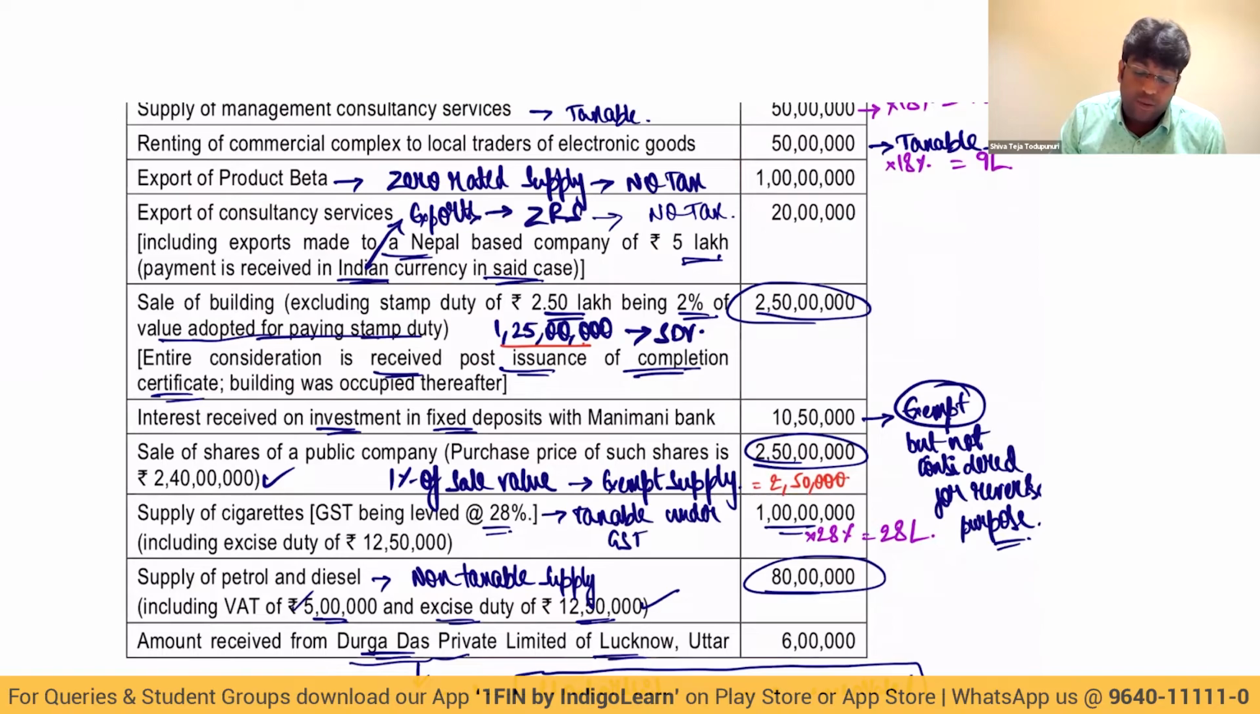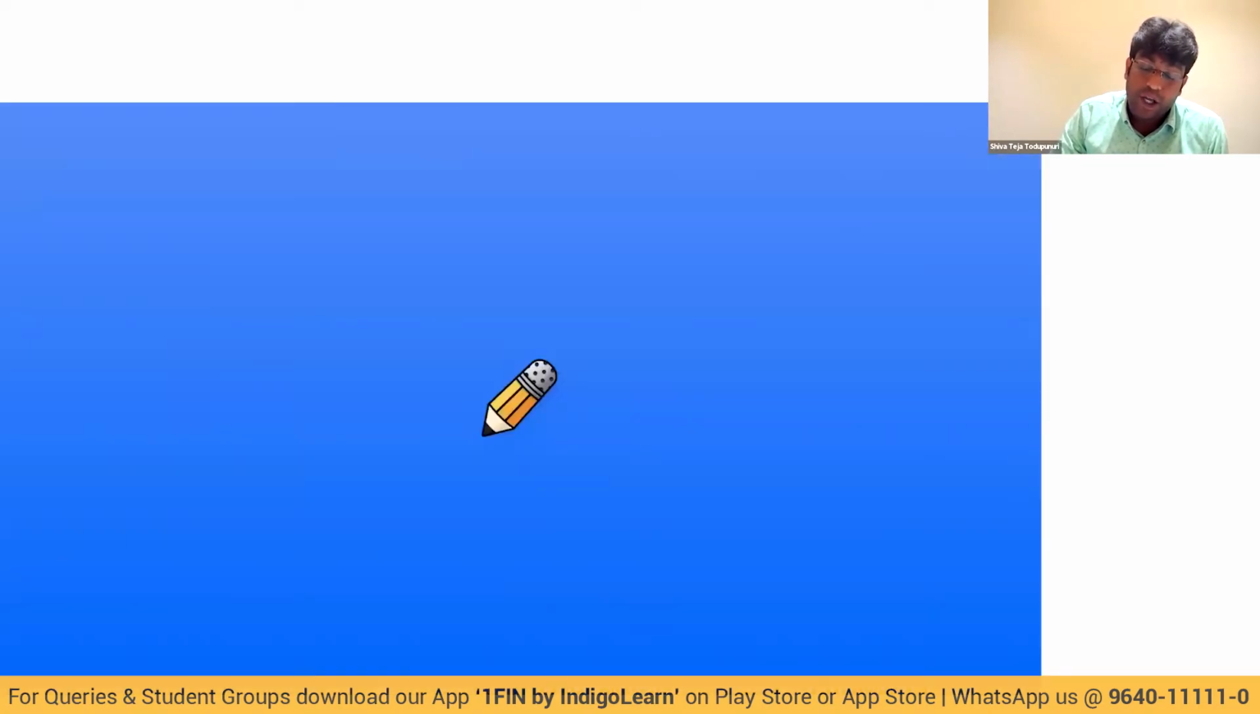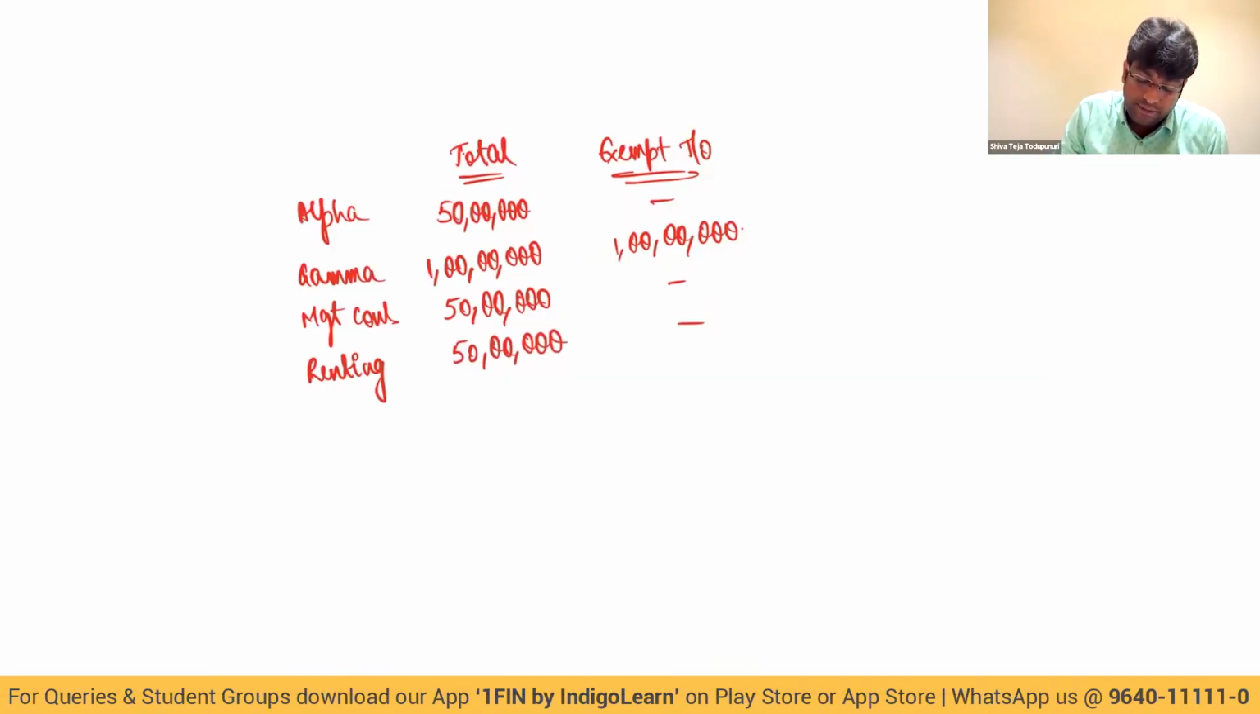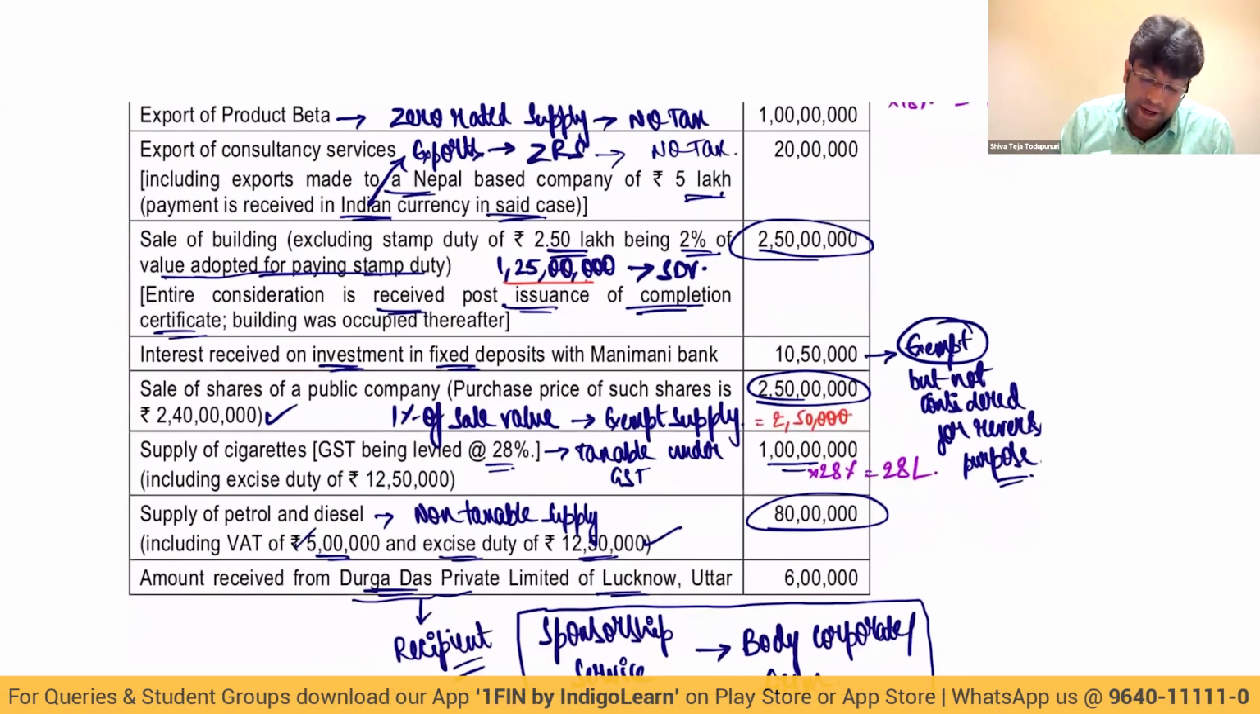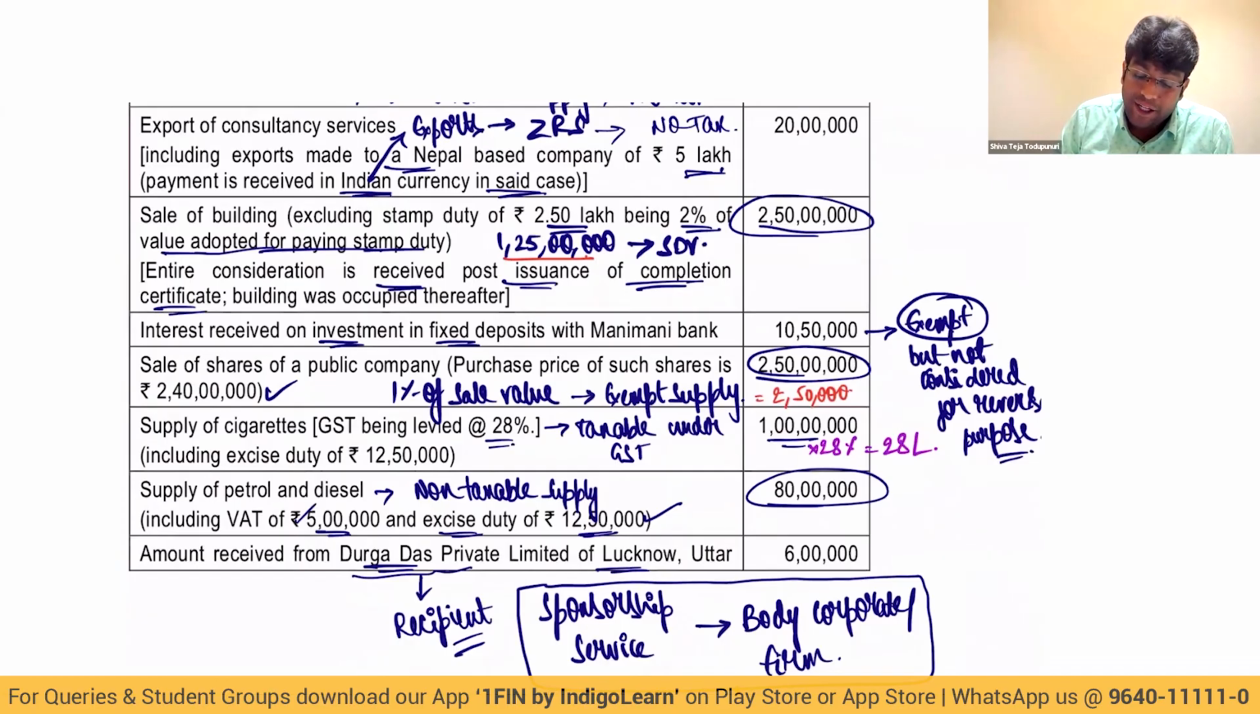Export of consultancy, 20 lakhs. So both exports together, 1 crore 20 lakhs. Getting clarity, friends? And this is not considered in exempt turnover. Then, sale of building. How much is the value, my dear friends? We sold it for 2 crores 50 lakhs.